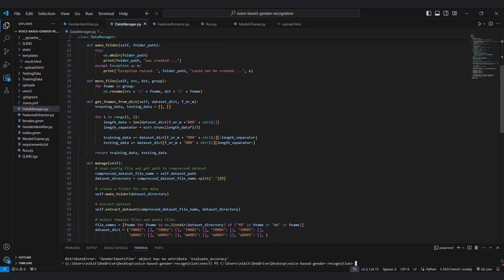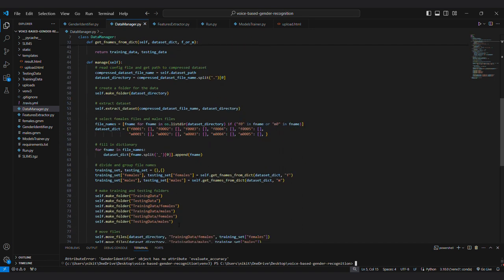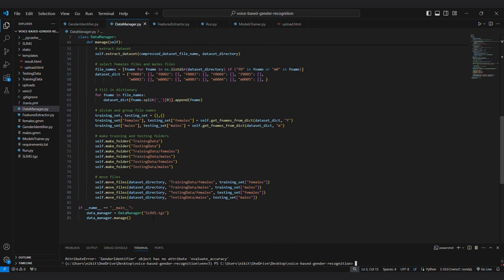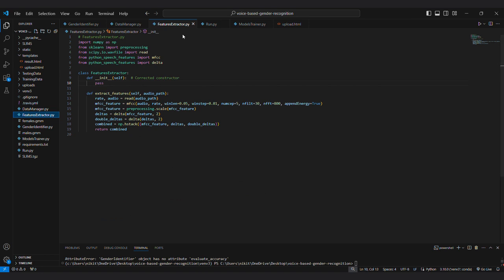Next, we divide the dataset into training and testing dataset. Like this, we divide it into both training dataset and testing dataset, and we form new folders for both of them. And then the second program is features extractor, in which we extract the features from our files which we extracted from our data manager program. We extracted the files. From that, we extract the features by reading the audio path and normalizing it and computing the delta and delta-delta features.